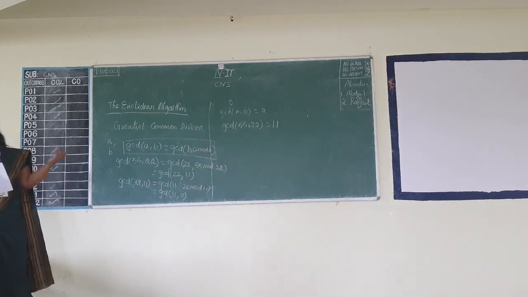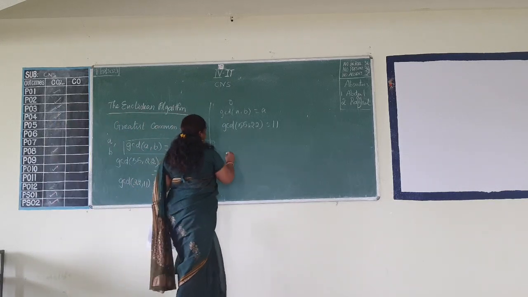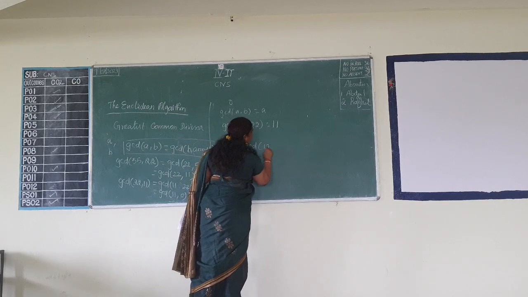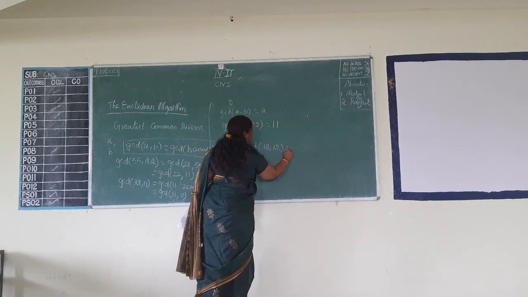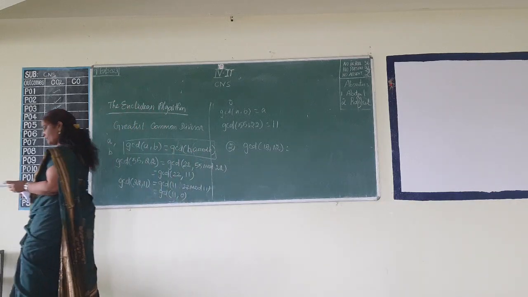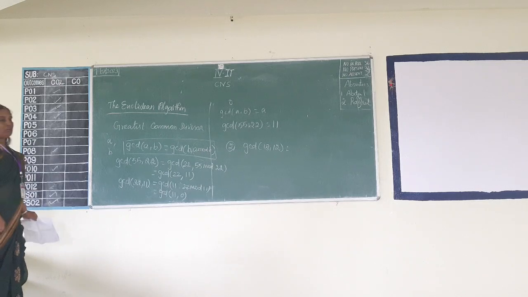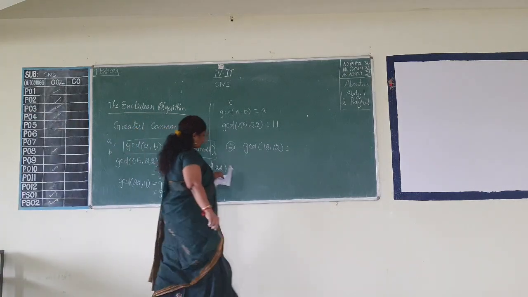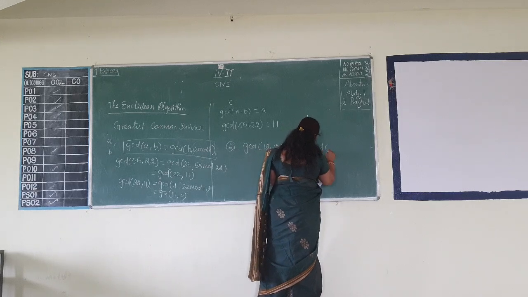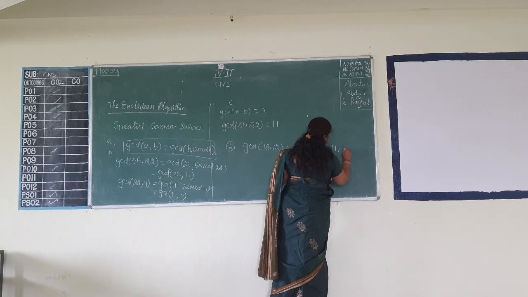I have solved one. I want you to do GCD of 18 comma 12. You may know the answer, but apply Euclid's algorithm on it. GCD of 18 comma 12. Those are completed. You can do the next sum: GCD of 11 comma 10.